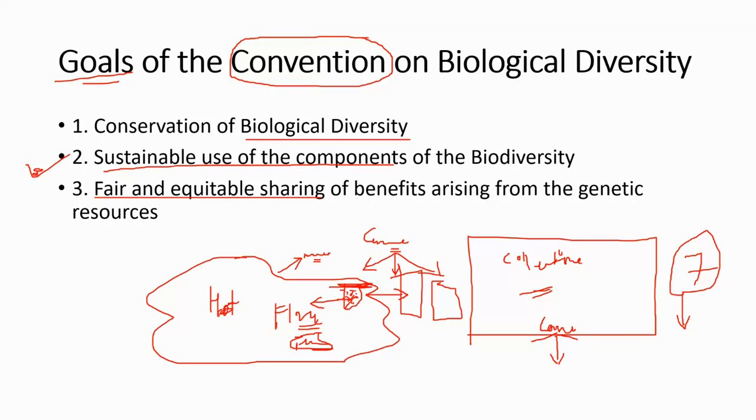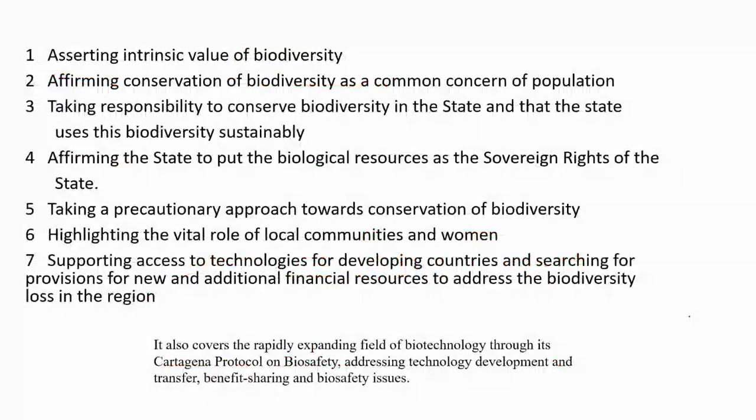And the third thing is that, as I already told you, this is a legally binding agreement. Here are the 7 points; you can pause and read them, but I'm giving you a brief overview: asserting the intrinsic value of biodiversity, asserting conservation, taking responsibility to conserve biodiversity at the state level, states' sovereign rights over their biological resources, taking the precautionary approach towards conservation, highlighting the vital role of local communities and women, which is a very highlighting point, and supporting access to technology in developing countries.